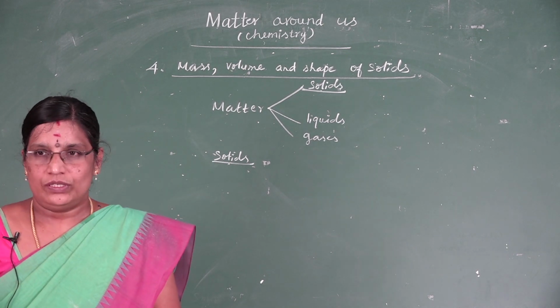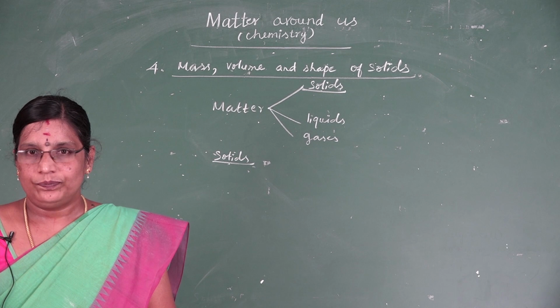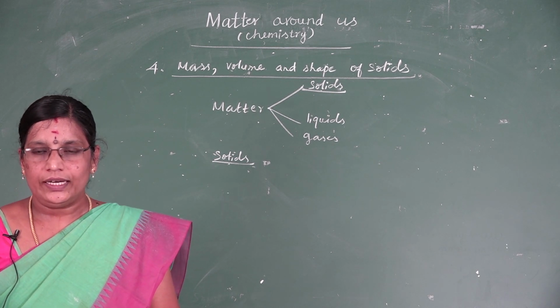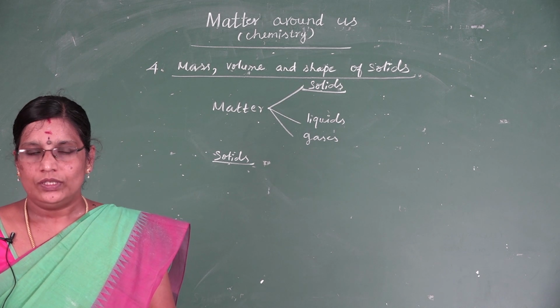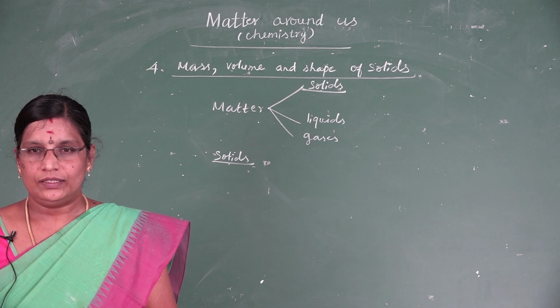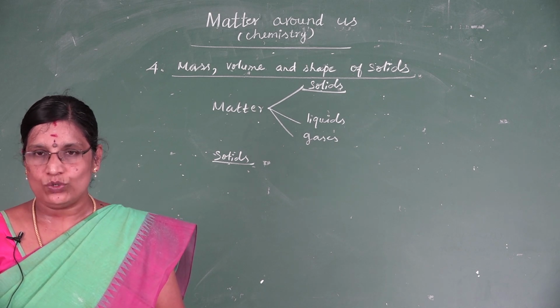Take any one solid. For example, take a stone. Shall I ask some questions? The first question is, do you need any container to know the shape of the stone? The second one is, if you move the stone from one place to another, is there any change in its shape? What is your answer? Your answer is no. Why?